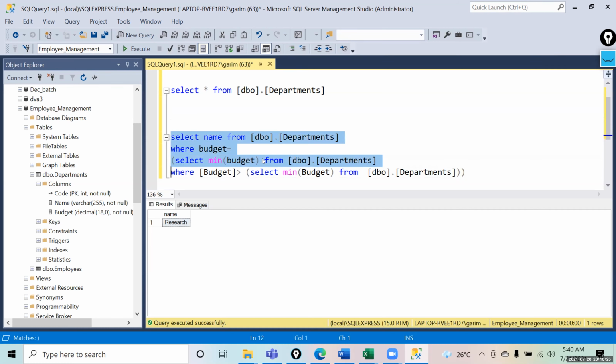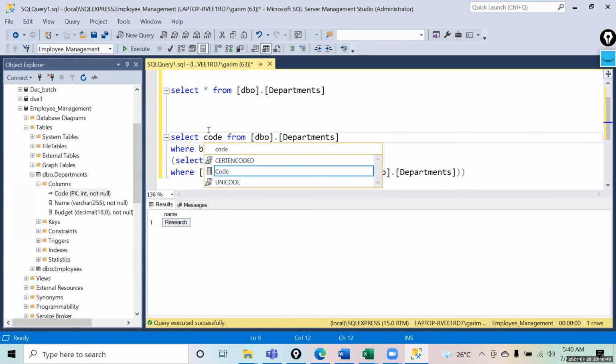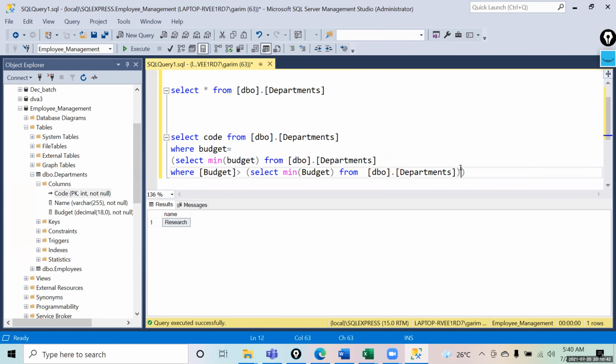Then we have to pick the employees from this department. In fact, you could also pick the code from here. Let's say select code from this, so you will get the code of the research department, and this is the code.